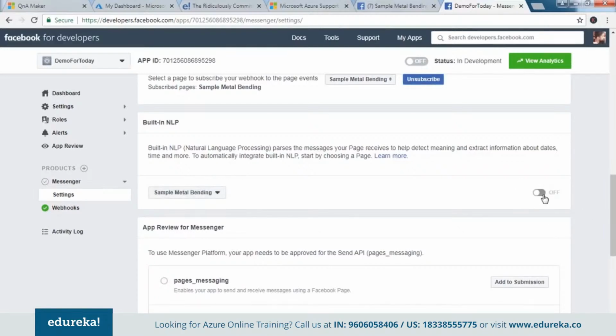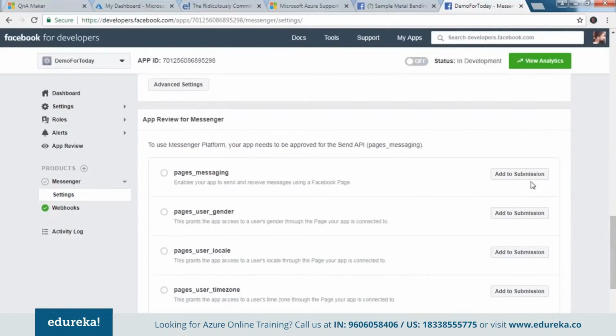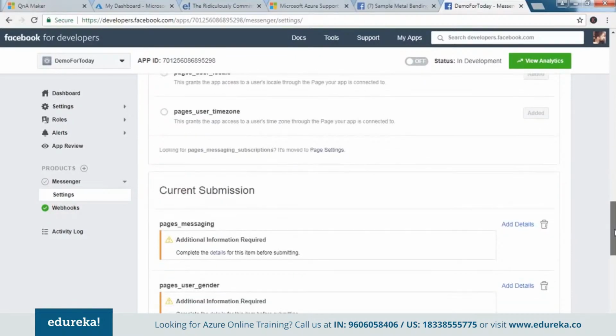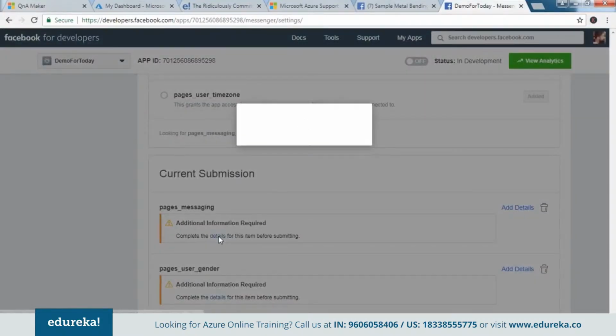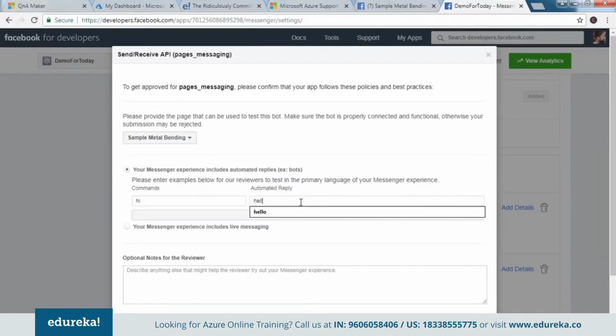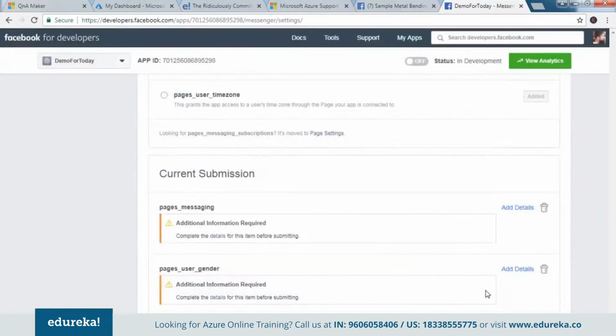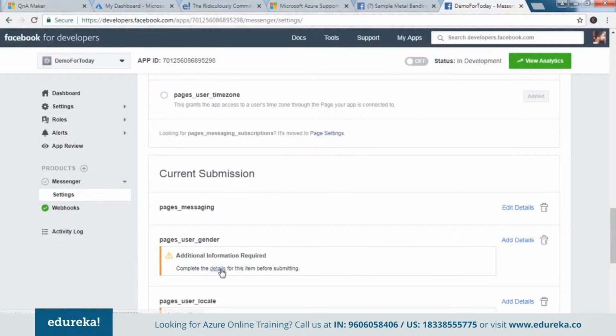Sample metal bending. I say yes. And add all these to submission. There are certain details that you need to enter. One is, what kind of communication would you like to have here. First select the page. I say, if I say hi, give me a reply saying hello. Okay, and I just scroll down here and I say save. There you go. Next is this.